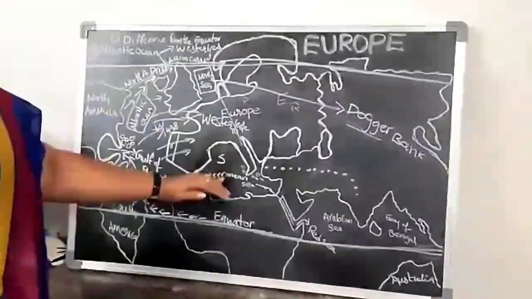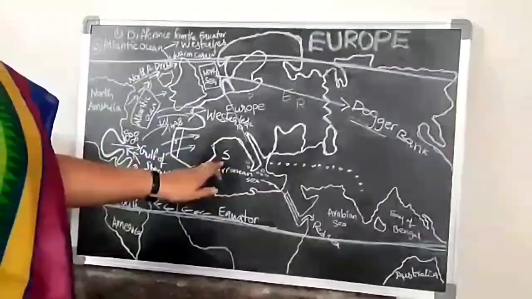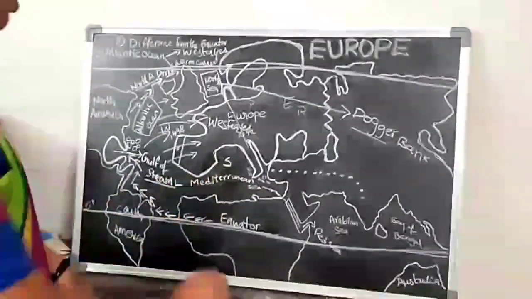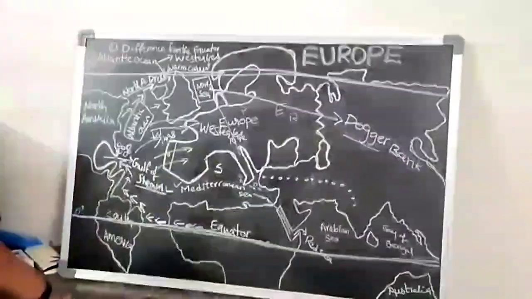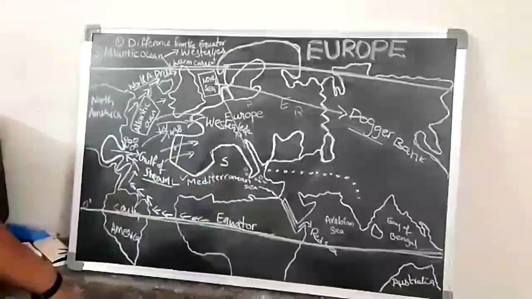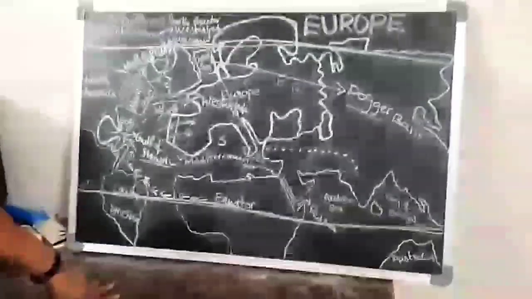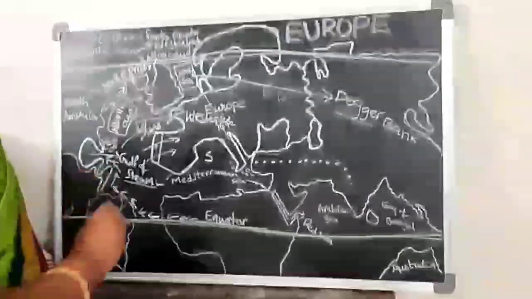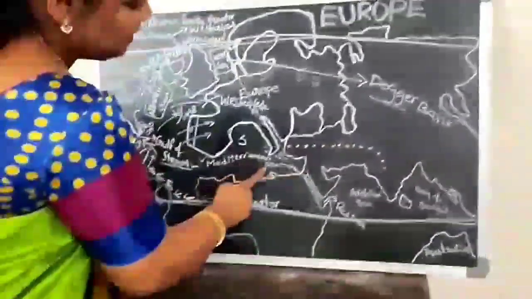Now come to the southern climatic conditions. These southern Europe climatic conditions are called the Mediterranean type of climate. Mediterranean type of climate. Why is it so? There is a big reason. See here, the countries which are present surrounding the Mediterranean Sea. This is the Mediterranean Sea, children. So the Mediterranean Sea is present here.